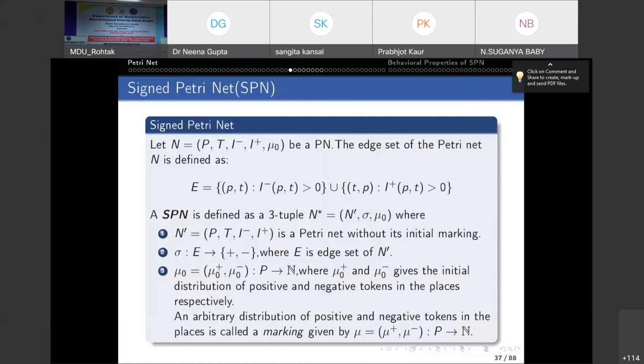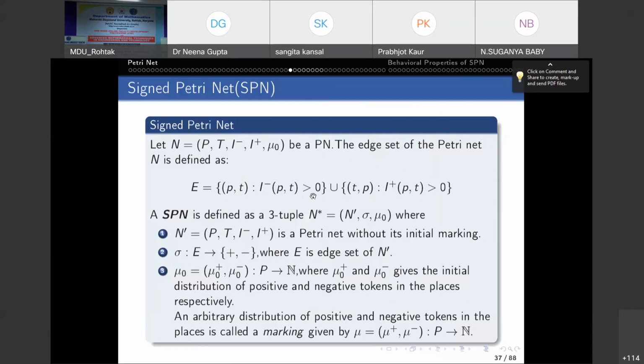A signed Petri net is defined as follows. Suppose N is a Petri net. You know what a Petri net is now, and the H set of a Petri net is defined like this. The H set means an arc from P to T or an arc from T to P. There is an arc from P to T provided I minus (P,T) is greater than 0.